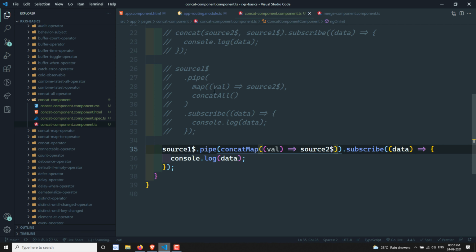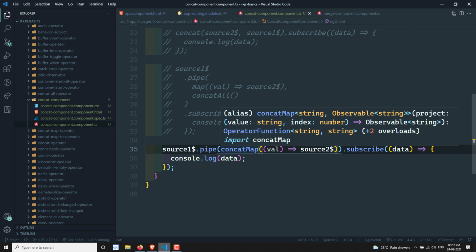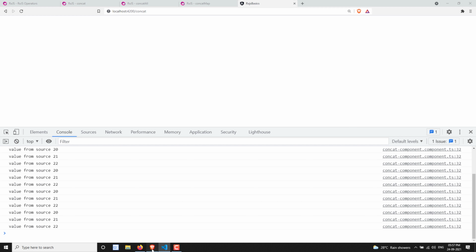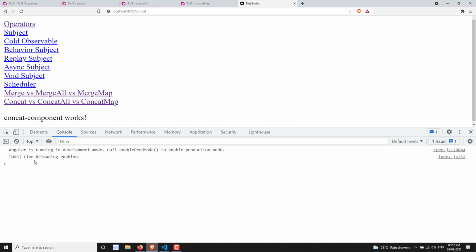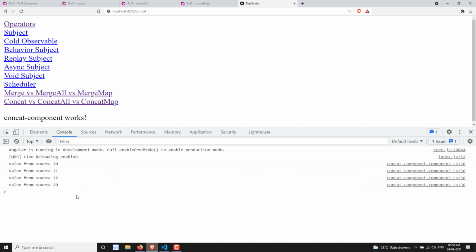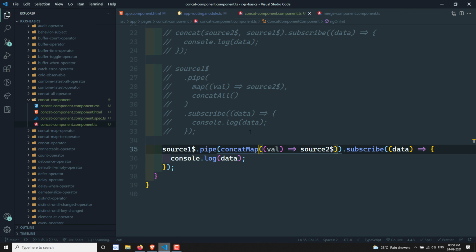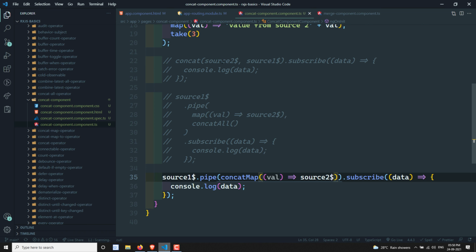So you can use both operators like this, or otherwise you can use only the concat map operator like this. Then also the output will be one and the same. So here see, you will be able to see the one and the same. So this is all about the concat, what I can say.